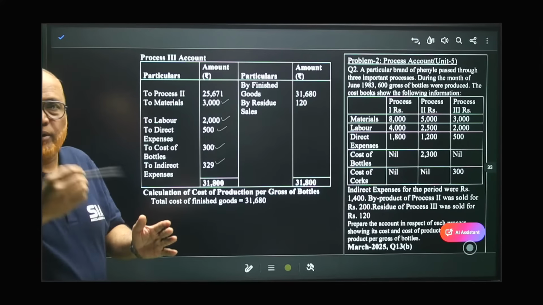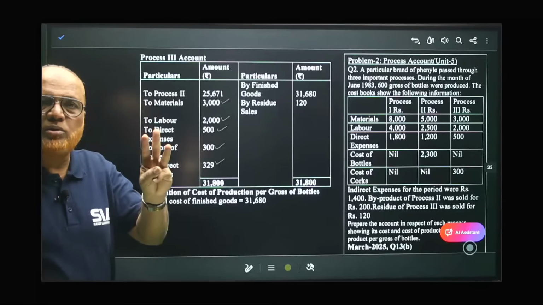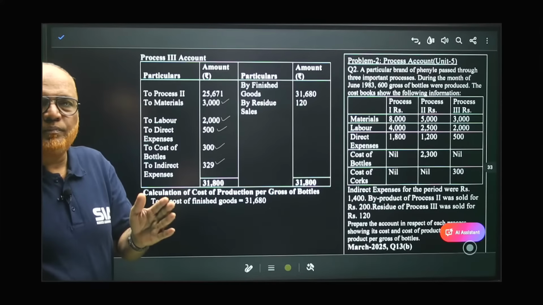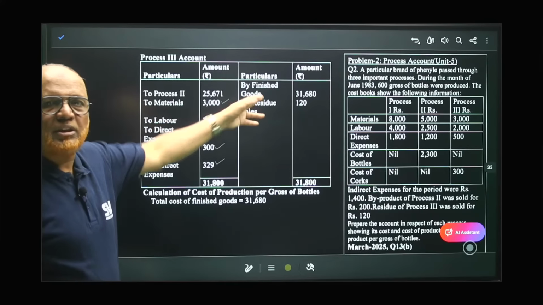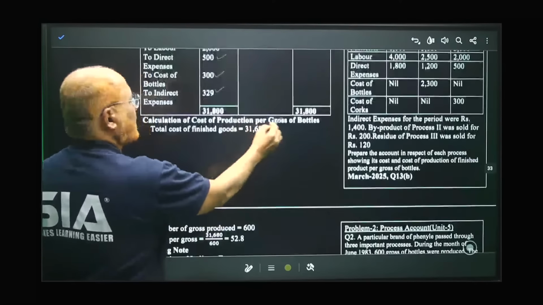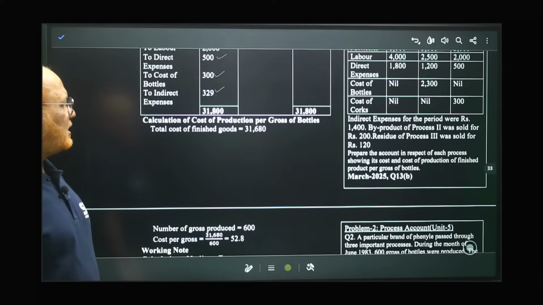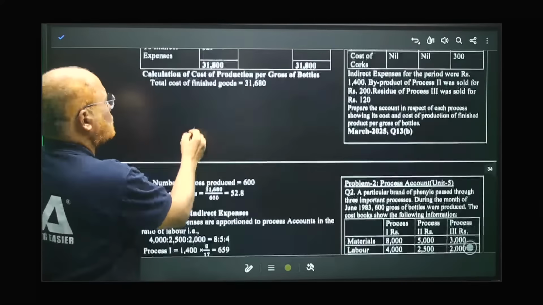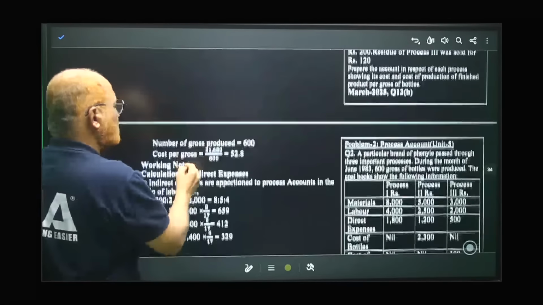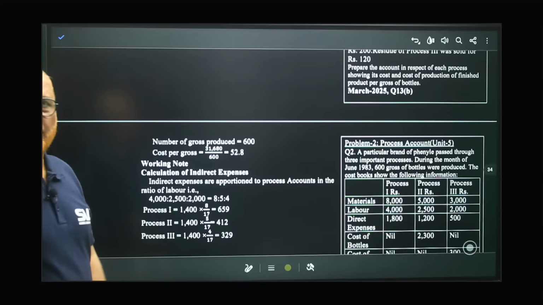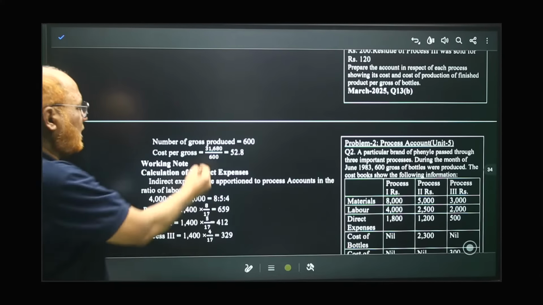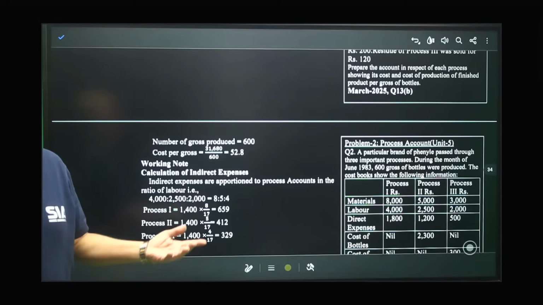But this is not going to process 4 because we have only 3 processes. The output of third process will directly go to the warehouse in the form of finished goods. That's it. So calculation of cost of production per gross of bottles, 31,680. Total cost is 31,680. And number of gross produced is 600. For 600 bottles, 31,680. Per bottle how much? Divide, 52.8. That's all.